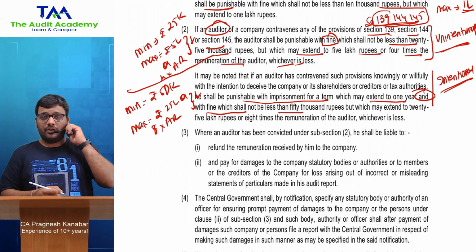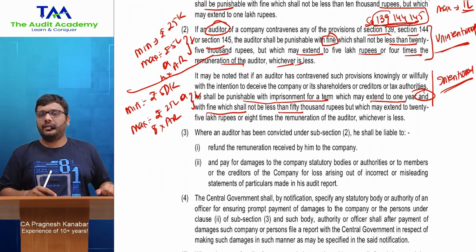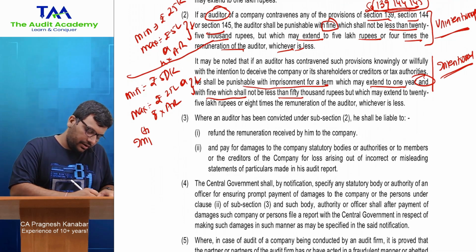Let us say if the auditor's remuneration is 2 lakhs, then minimum will be 50,000 and maximum will be 16 lakhs. Plus the auditor will also be charged with imprisonment up to 1 year.